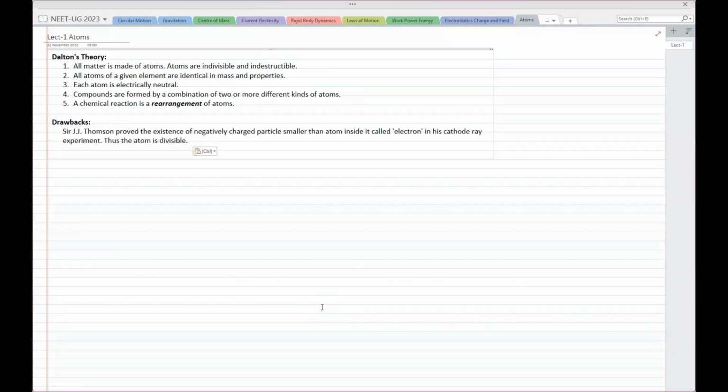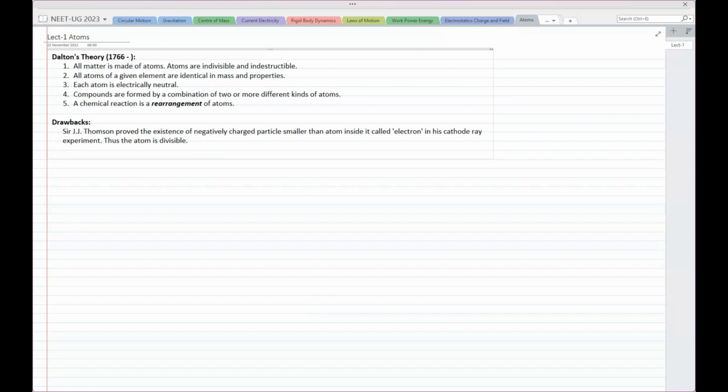The drawbacks of this theory come forward when Sir J.J. Thomson proved the existence of the negatively charged particle. When was this? I'll just write it. Dalton lived somewhere around 1766 to 18 something.